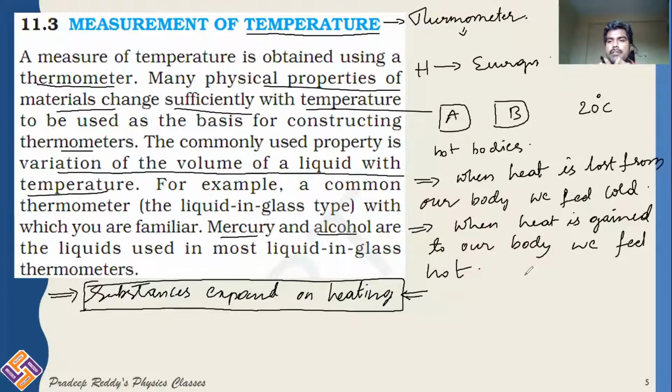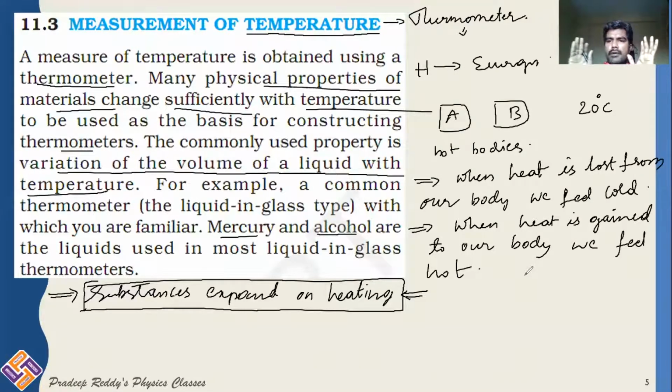Based on its expansion, you are able to measure how much temperature it has. Therefore, all thermometers generally use the same principle: substances expand on heating. How much expansion is taking place, corresponding to that much heat energy, that much rise will be observed in the temperature.